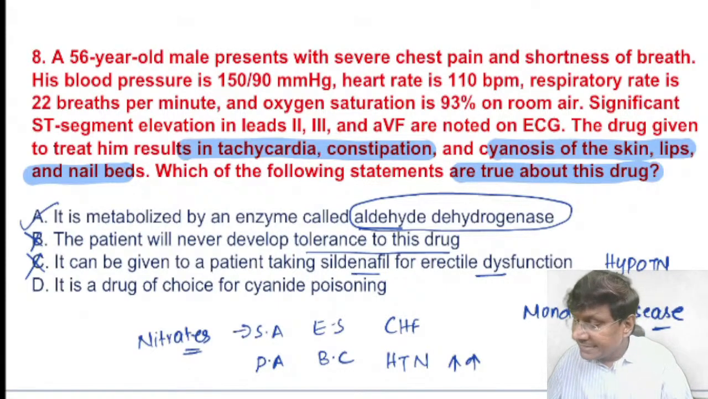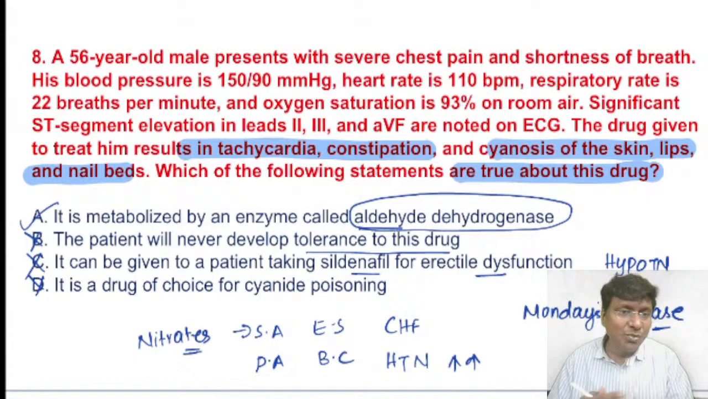Okay, now it is a drug of choice for cyanide poisoning. That is a completely wrong statement. What is an important antidote that we give for cyanide poisoning? We give hydroxycobalamin, or we give sodium thiosulfate. Hydroxycobalamin or sodium thiosulfate is the drug that we give for the treatment of cyanide poisoning. Okay, so this is about your nitrates.